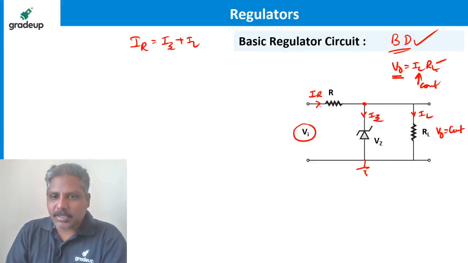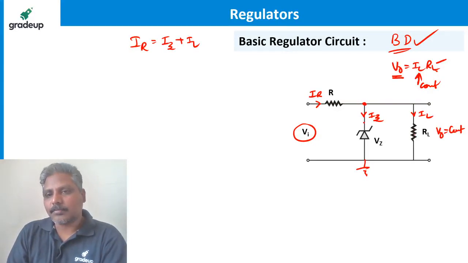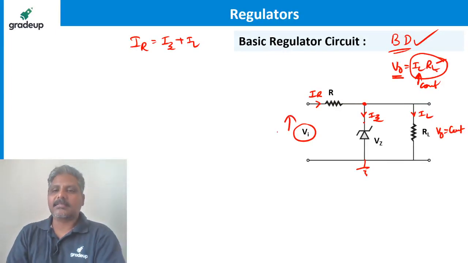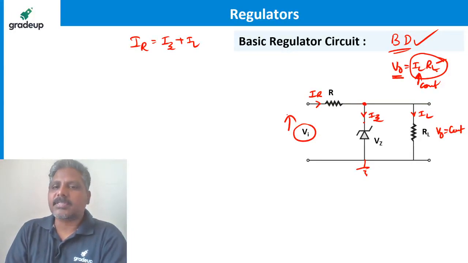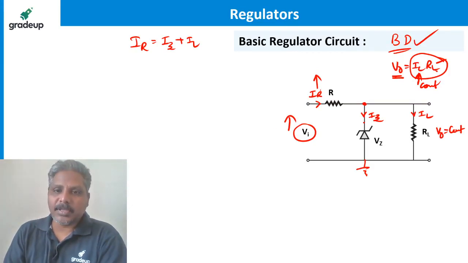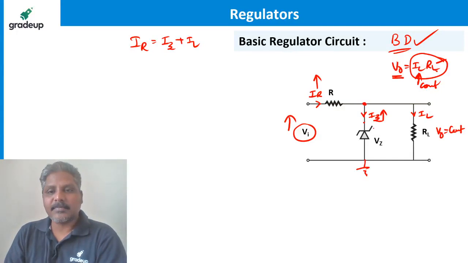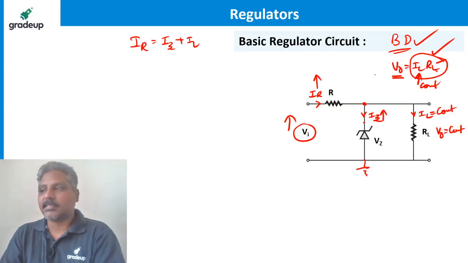So because of this input, there is some current coming here. Out of that, something is going to the Zener, remaining is going to the load. If you want the output to be constant, even if input is increased, now listen carefully. If this input is increased for some reason, obviously the current flows more and more. More input voltage, more the current flowing. If this current is more, then that extra current will flow through the Zener, so that Zener current will be increased, keeping the IL constant so that output is constant.